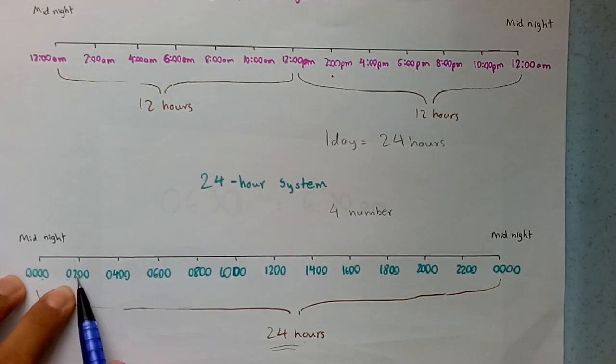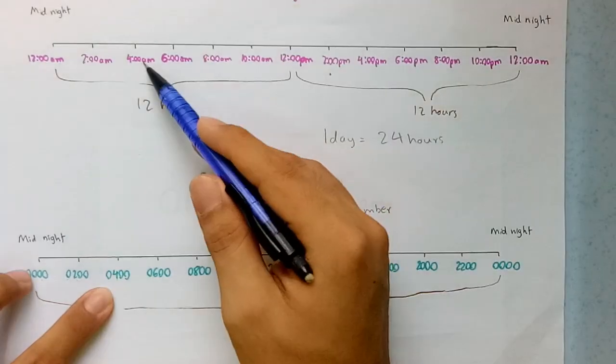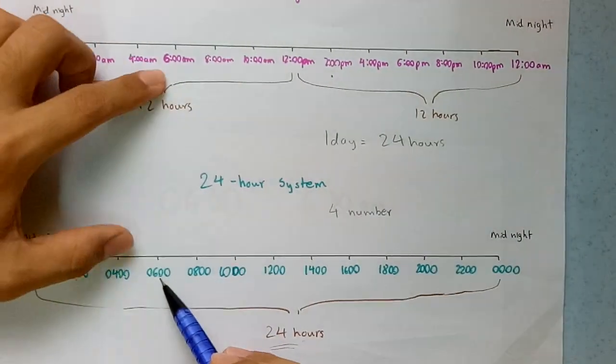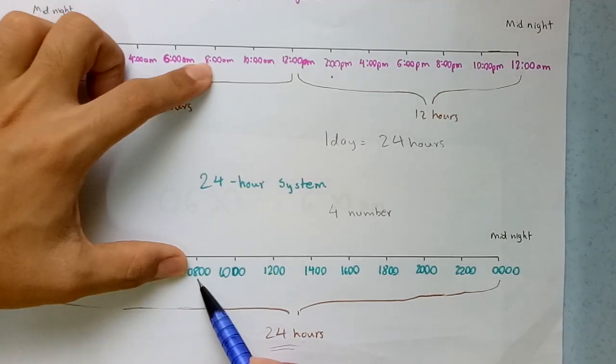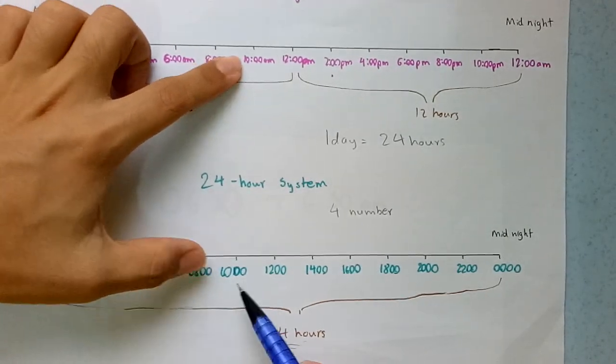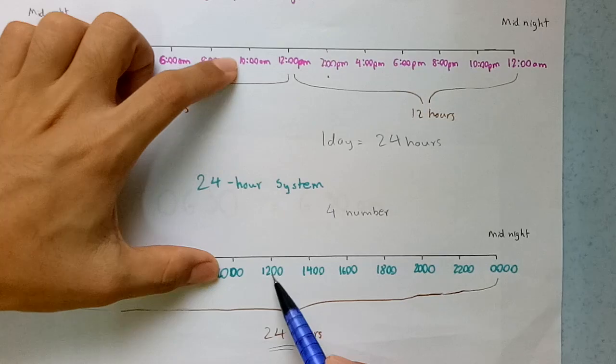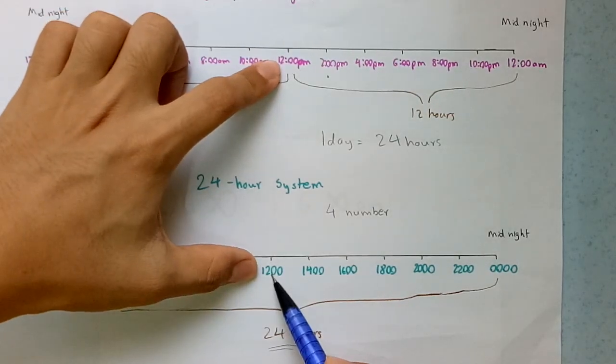So this is 2 a.m. in the morning. Okay, 4 a.m. in the morning, 4 a.m. does not change. Okay, 6 a.m., 6 in the morning, 8 a.m., 8. This doesn't change. Alright, 10, and then 12 p.m., 12. See, it doesn't change.